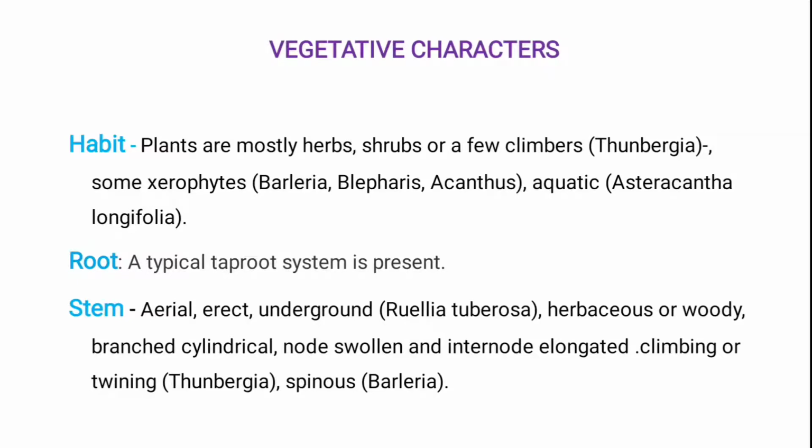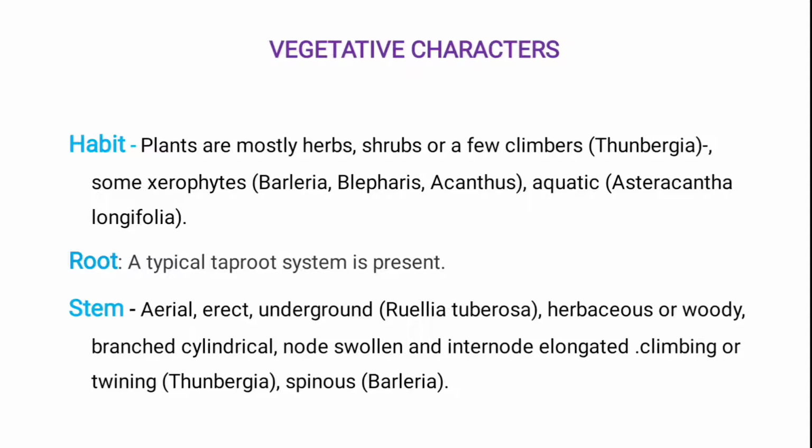Aerial means they are erect, that is, straight in position. And underground means that in this stem, the portion under the soil has a tuber-like structure. The example is Ruellia tuberosa.